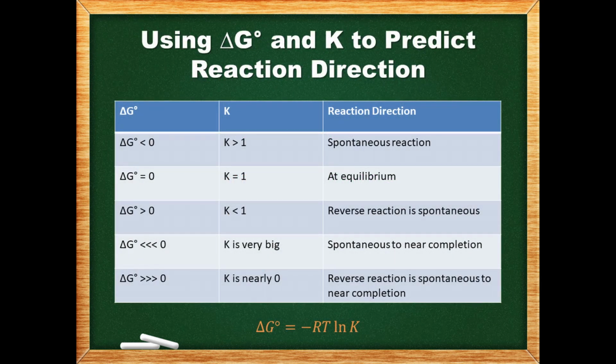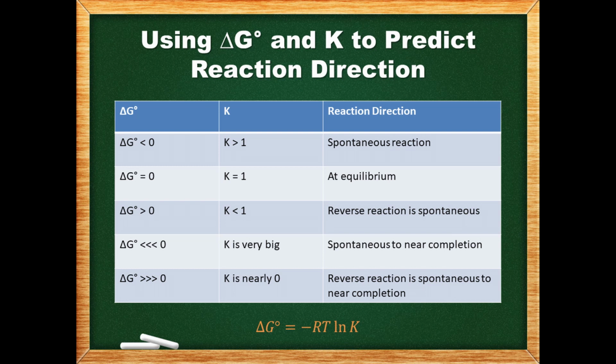When we calculate the change in Gibbs free energy at equilibrium, there are three possible situations. If delta G naught is negative, then ln K must be positive due to that negative sign being on the right side of the equation. For ln K to be positive, K must be greater than 1. The reaction in this case proceeds spontaneously in the forward direction. If delta G naught is equal to 0, then ln K must be equal to 0. For this to be the case, K must be 1. In this case, the reaction is at equilibrium.